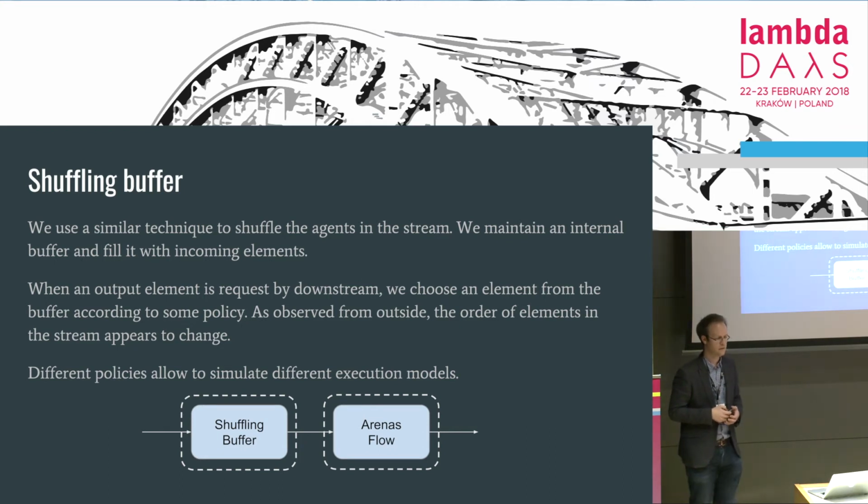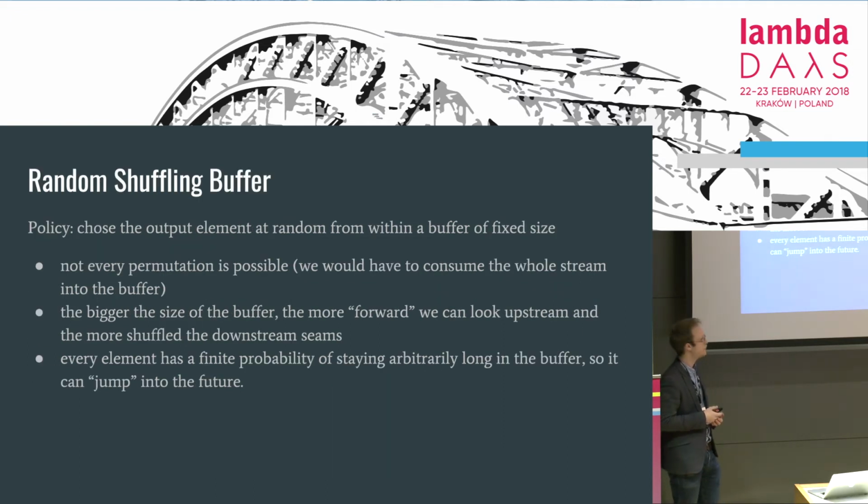We maintain an internal buffer and fill it with incoming agents. And when an output element is requested by the downstream, we select an agent from the buffer according to some policy. As observed from outside, the order of agents appears to change, and different policies allow us to simulate different execution models. For example, the first strategy we explored was simply a random shuffling buffer. So we maintain an internal pool, and every time an output element is requested, we just choose one randomly. So from the point of view of a downstream, the elements look like they're randomly shuffled.